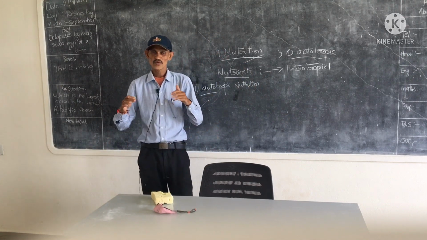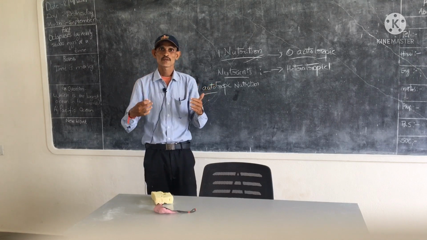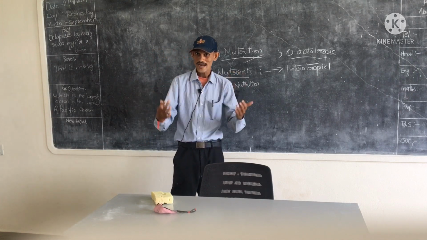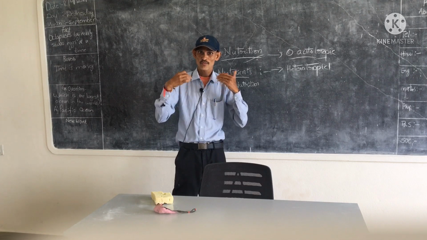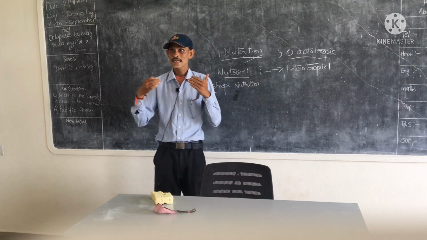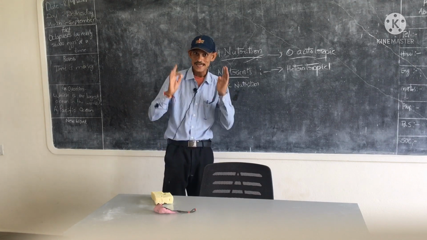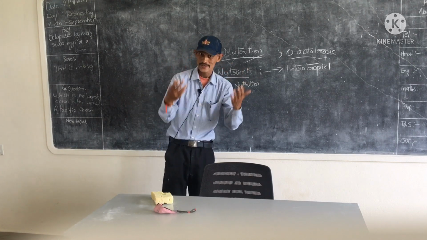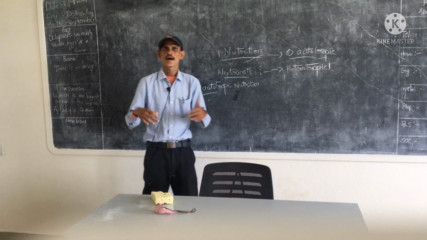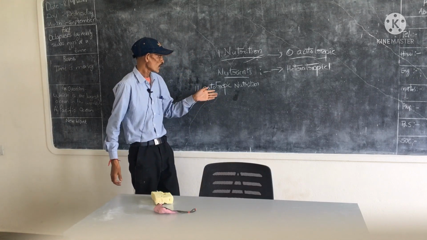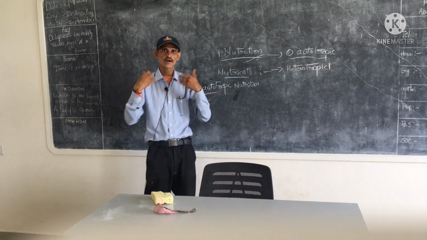There are different types of examples, for example different types of plants, bacteria and algae. We can consider all these as autotrophic. That means these organisms can prepare their own food materials, not depending upon other organisms. These are autotrophic organisms.